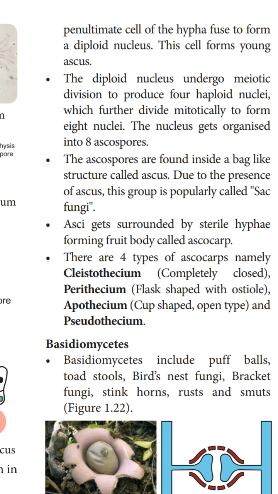Mitotic division produces 2 daughter cells from each, so these 4 haploid nuclei undergo mitotic division and form the 8-nuclei condition. The nuclei get organized into ascospores.